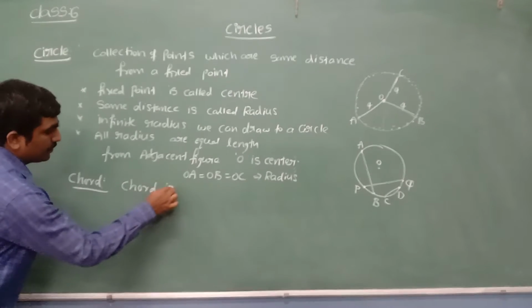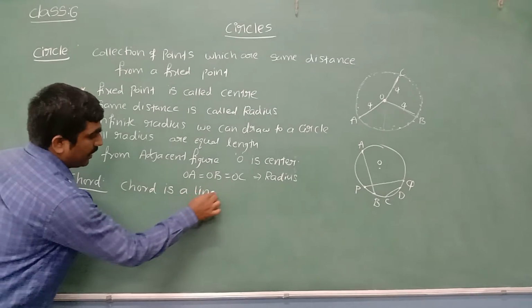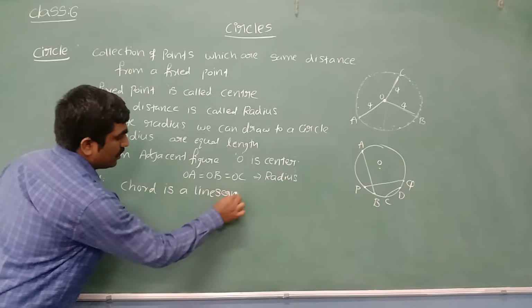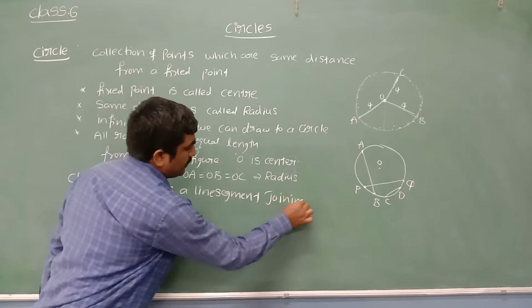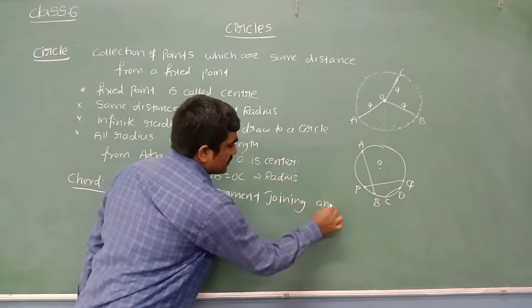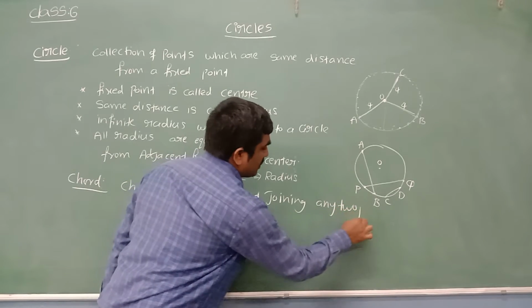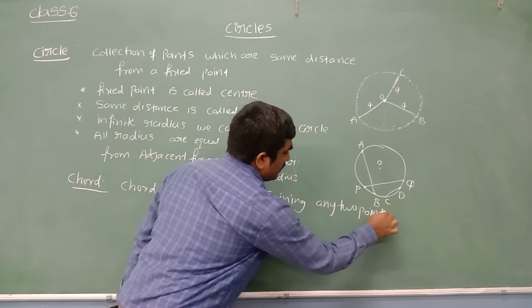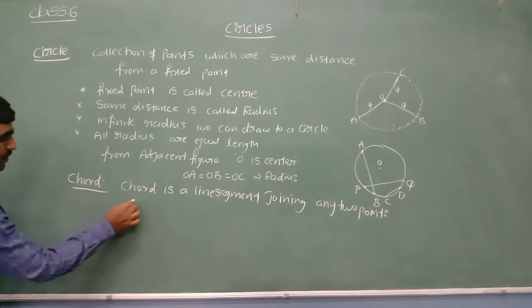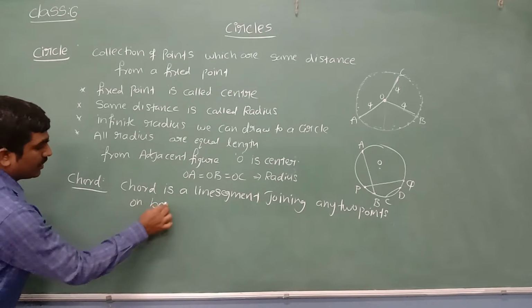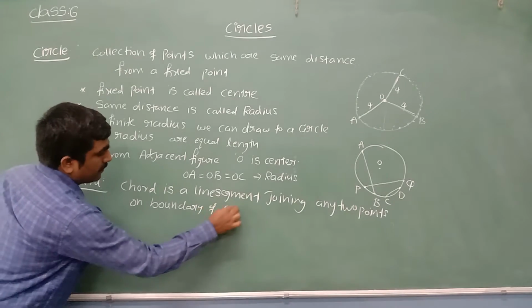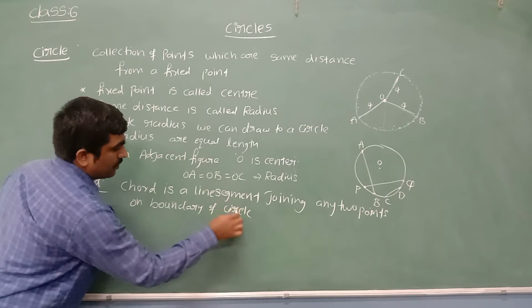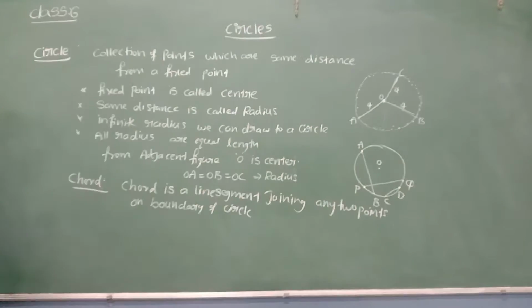Chord is a line segment joining any 2 points on the boundary of the circle.